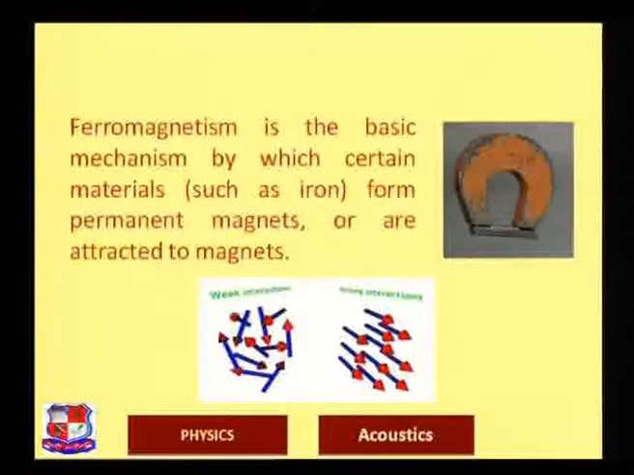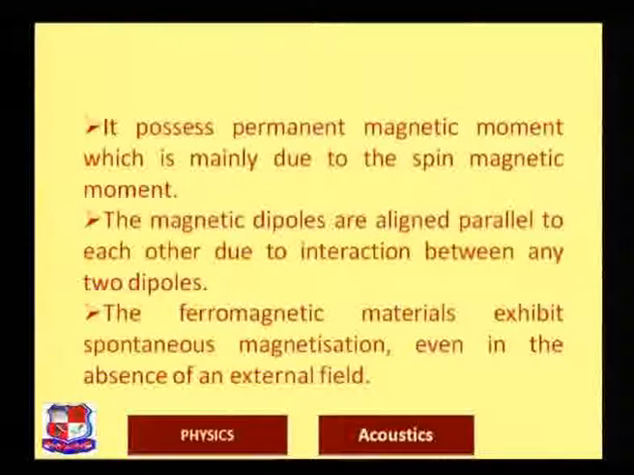So you can see here that they are attracted by a magnet, and in the lowermost diagram you can see their dipole moments are randomly aligned, where weak interaction is there, and under the strong interaction with the magnetic field they are moving in a particular direction. You can say that it possesses permanent magnetic moment, which is mainly due to the spin magnetic moment, that is, the electrons are moving with a particular spin and due to them they possess a permanent magnetic moment. They are aligned parallel to the external field, but before you apply the external field they are already aligned in a particular direction.